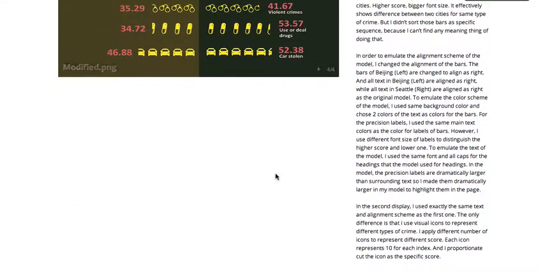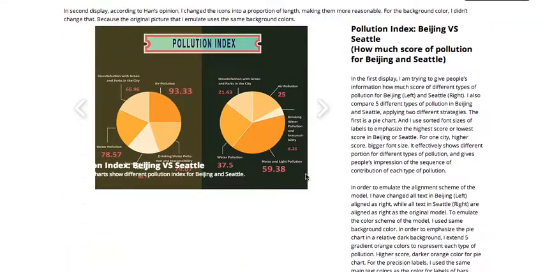For the pollution index, I created a pie chart. I want to give people information about the score of different types of pollution for Beijing on the left, and Seattle on the right. I also compared 5 different types of pollution in Beijing and Seattle in order to emphasize the different priority of each pollution type.